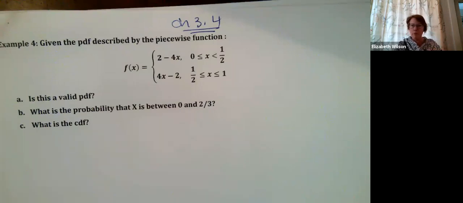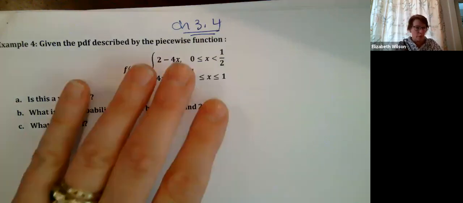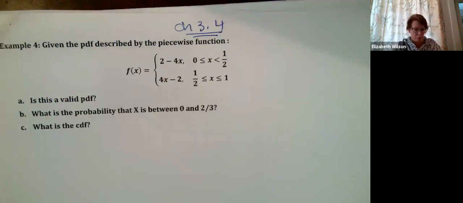Just to refresh everybody's memory, discrete variables have very specific values that we have to work for. When we set up our PDF, it's generally a table, or PMF. We can call it PDF or PMF for discrete, it doesn't really matter. We set up a table because for when x is equal to this value, here's the probability associated with it. When we talk about continuous random variables, I have a whole continuum of values within a given interval, and that's usually defined by some kind of a function. We're specifying these functions now, like the example that we're going to do in just a minute. This is a piecewise function with 2 linear portions.